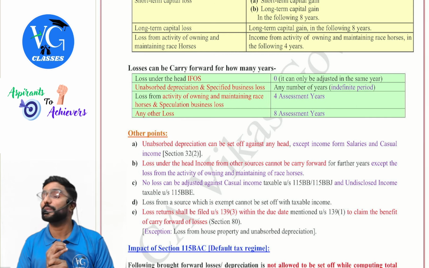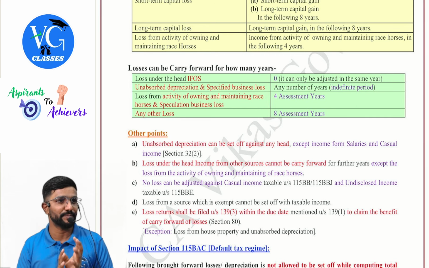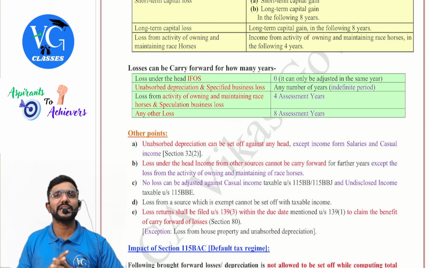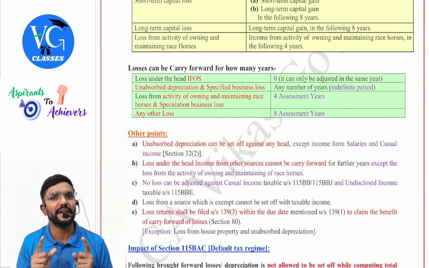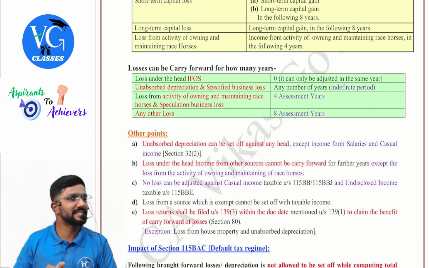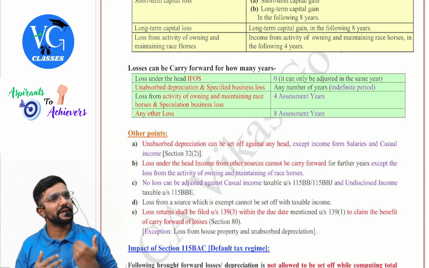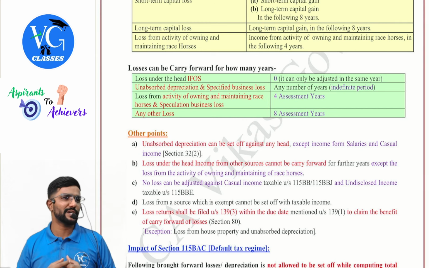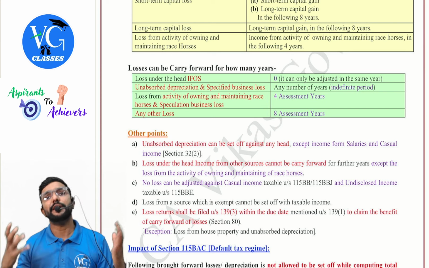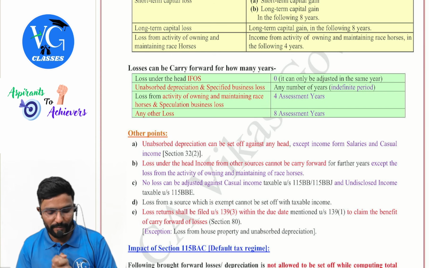Whereas for unabsorbed depreciation, such a restriction is not there. You can carry it forward for any number of years and adjust it against any head except salary. So unabsorbed depreciation may not be termed as loss, but it is at par with loss. But it has some freedom, guys.